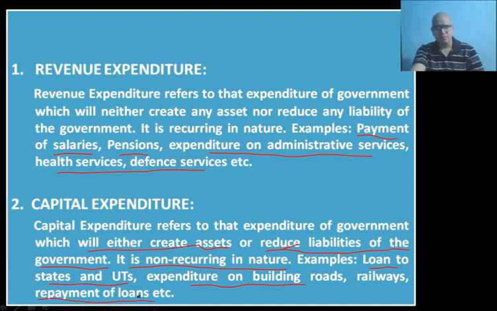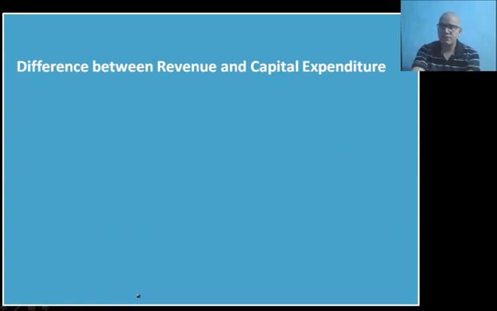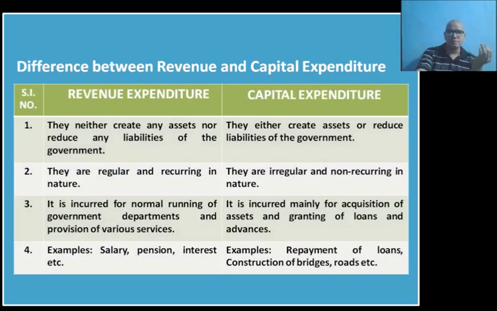Now let us see the difference between revenue and capital expenditure. We have already discussed a few of the differences, so we will go through it once again. This unit is very important as far as the board exam is concerned, because this chapter comprises 6 marks in your board exam.